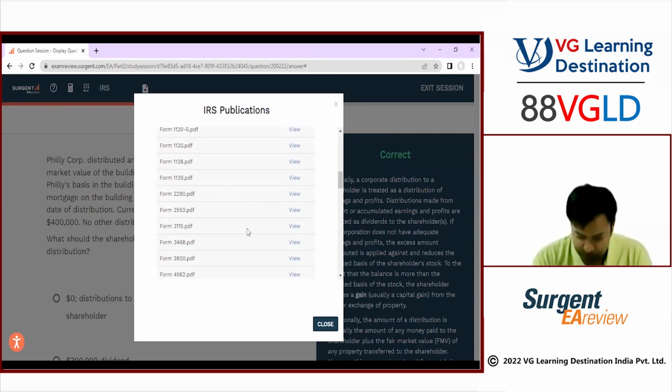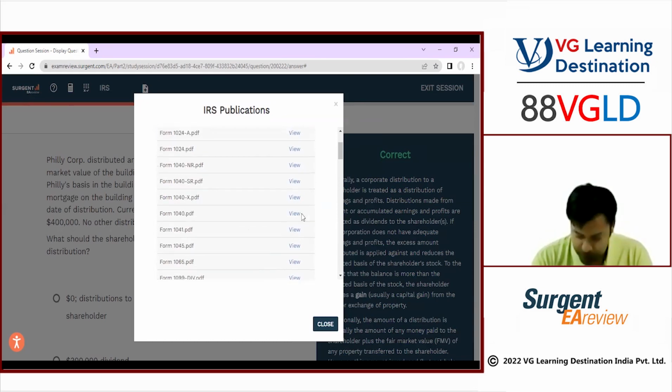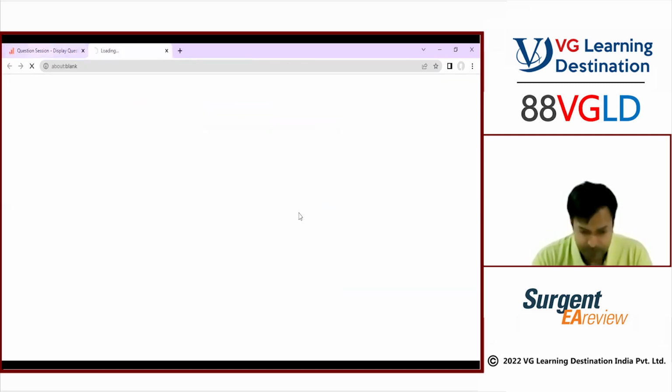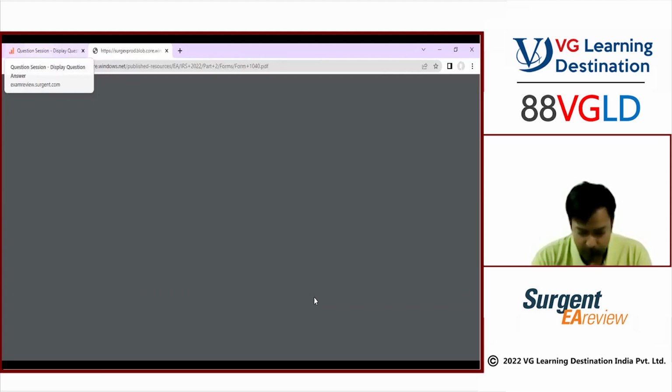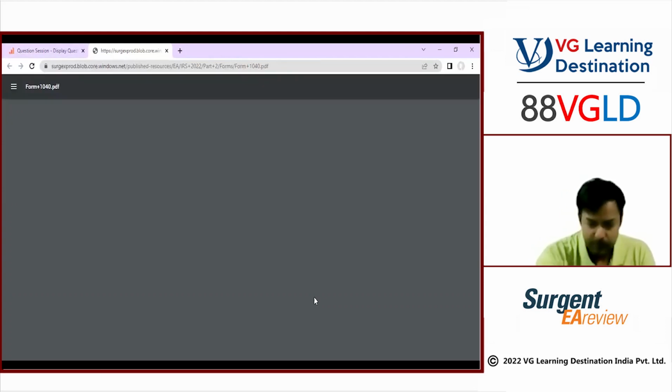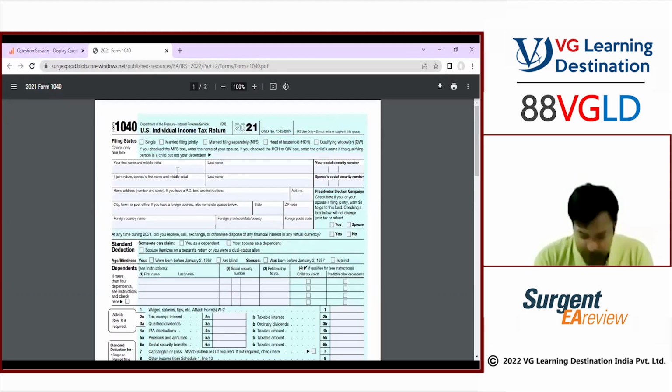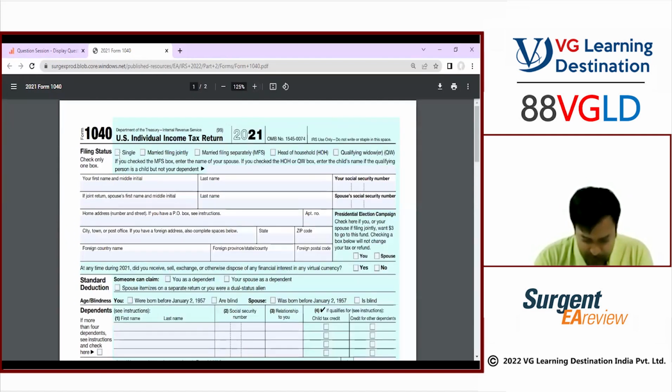Let's say I open 1040, which is the individual tax return. Now, this is the individual tax return, guys. It is editable. That means I can select anything. I can select single, then I will write my first name in this, then my second name, then whatever number I want to write.